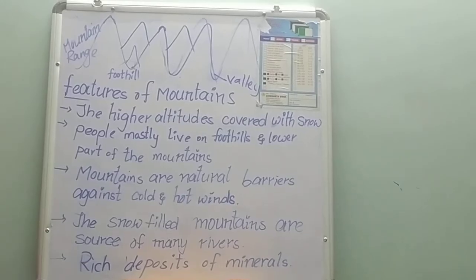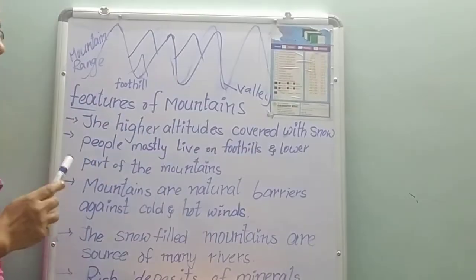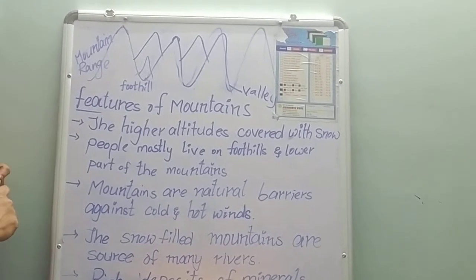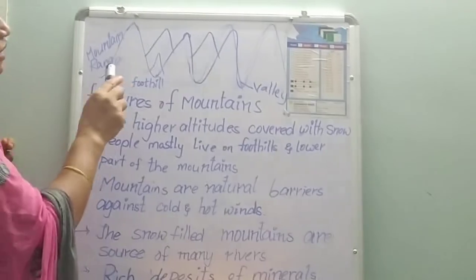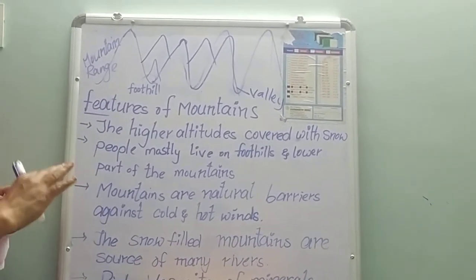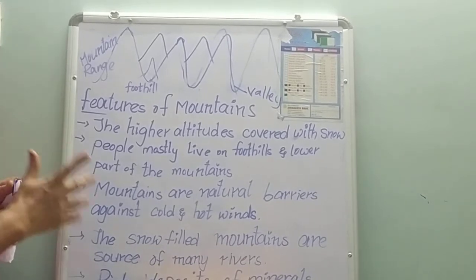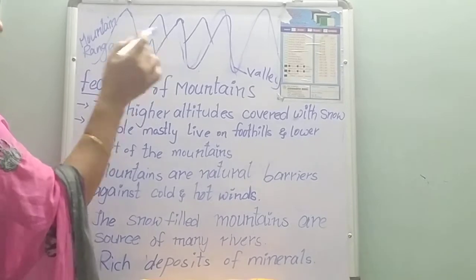Okay children, this is the mountain range. What is meant by mountain range? A series of mountains located close to each other. A group of mountains located close to each other.